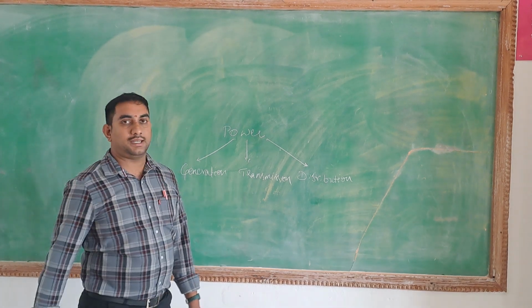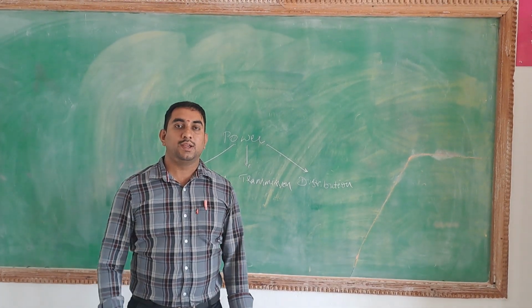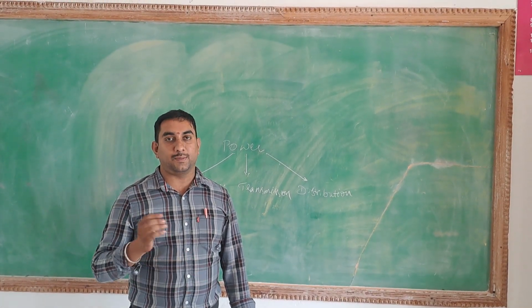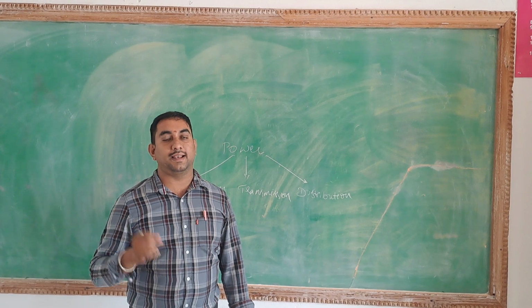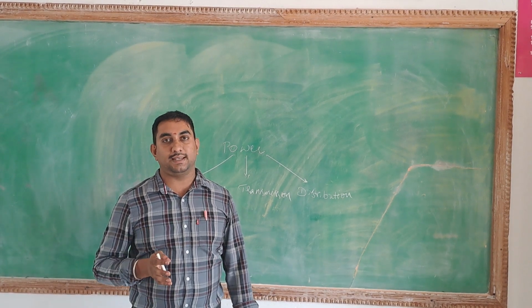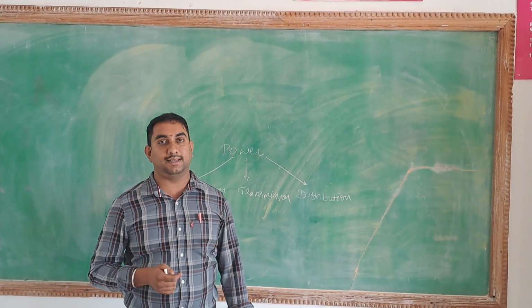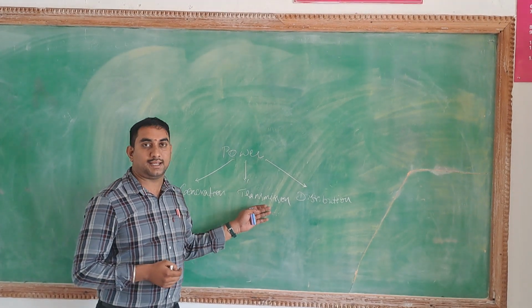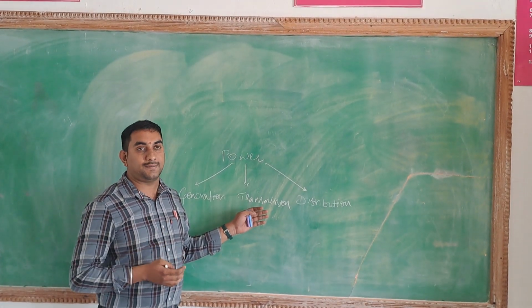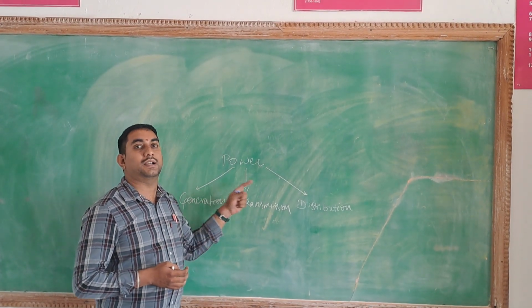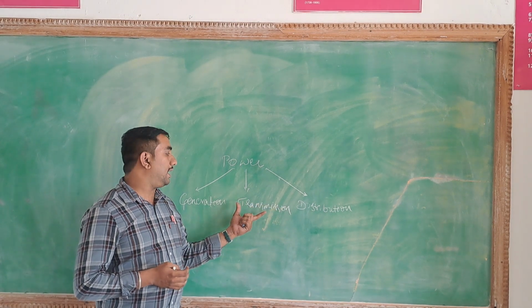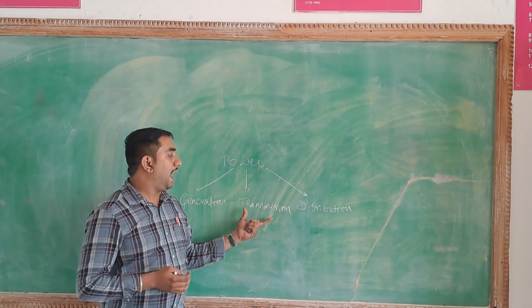In power generation, how do we generate the power? Using different sources, that means using conventional and non-conventional sources. They are also called renewable energy sources and non-renewable energy sources. And coming to transmission, how do we transmit the generated power to the consumer? That is the concept of transmission and distribution.